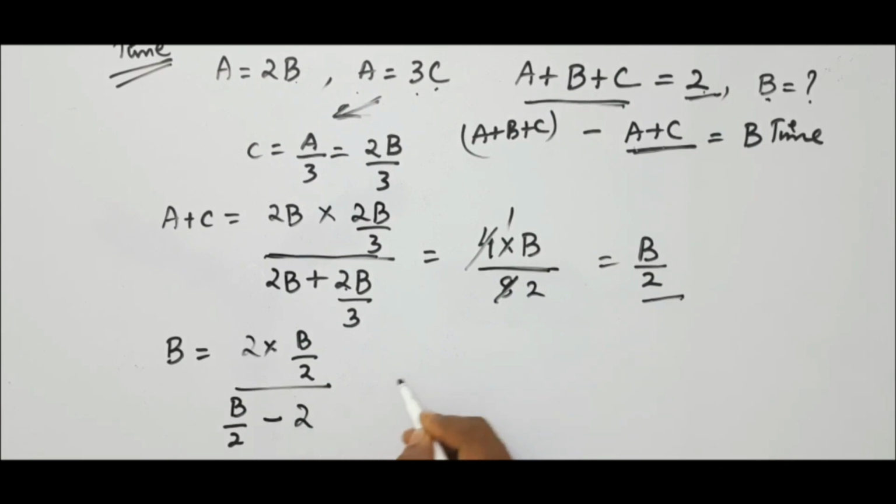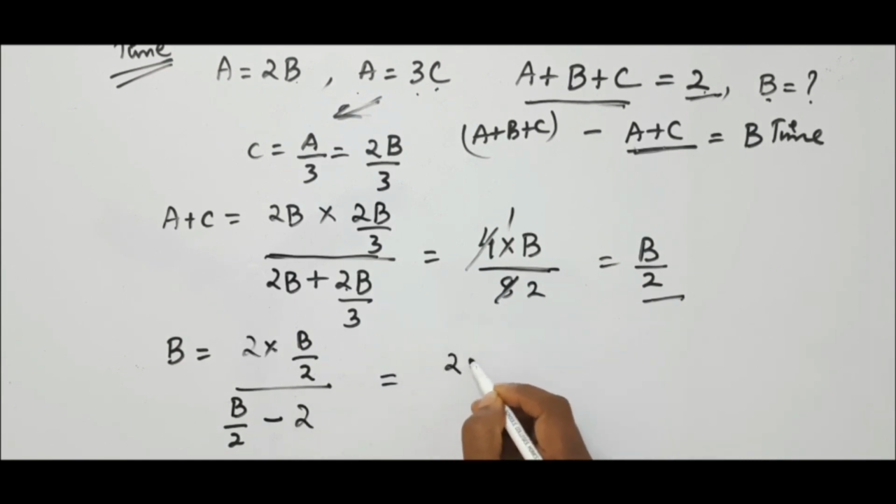So this is equal to 2. So this becomes, in the numerator and denominator, the LCM is 2, is it not? Here 2, here the LCM will be 2. So both 2s cancel. You will be left with 2b by (b minus 2) into 2, which is nothing but 4.